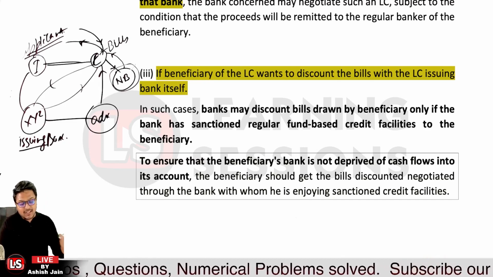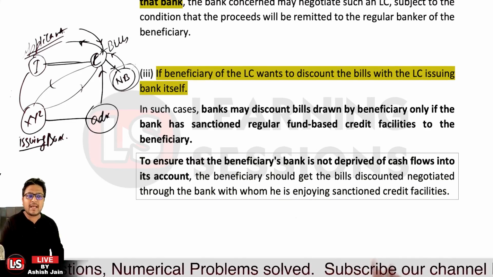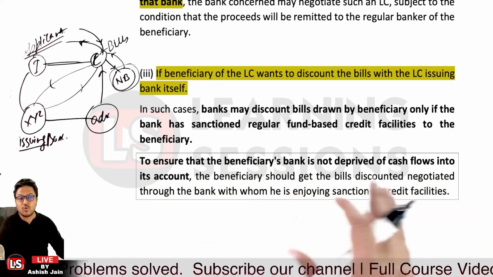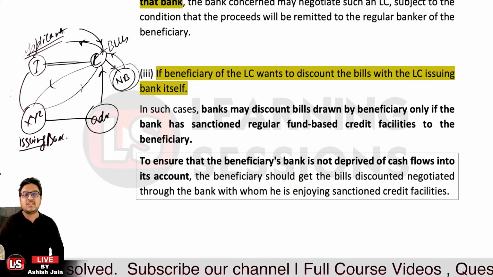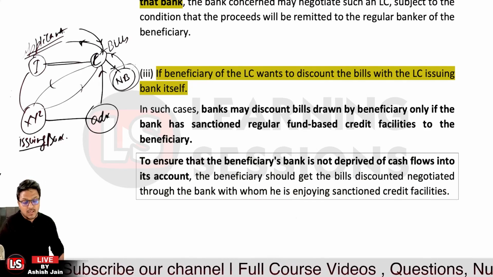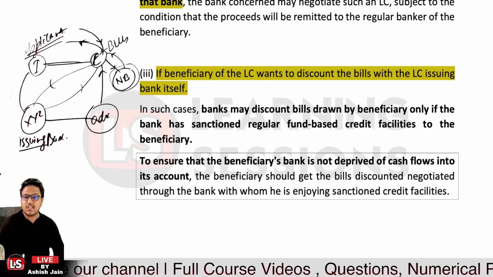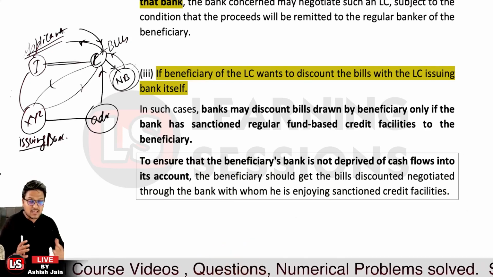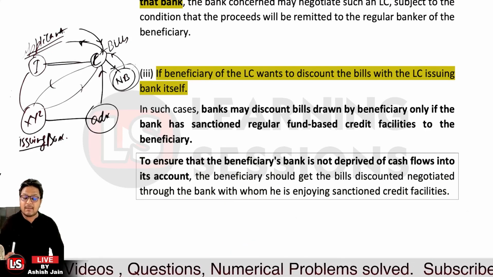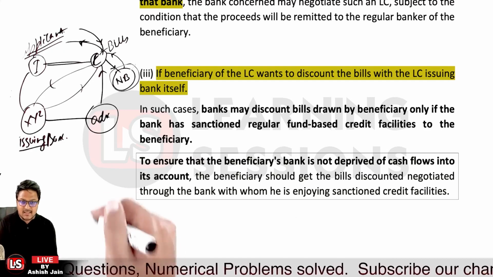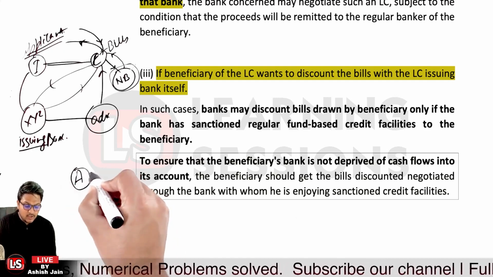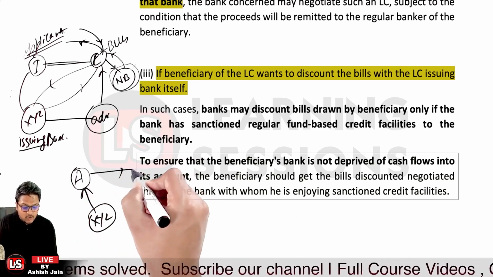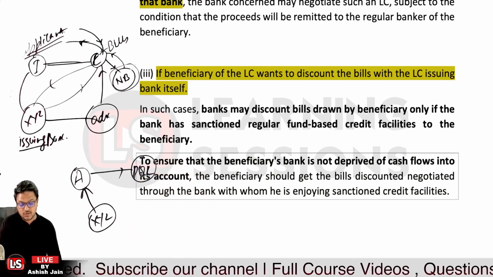And so as to ensure that the beneficiary's bank is not deprived of cash flows into its account, the beneficiary should get its bill discounted or negotiated through the bank with whom he is enjoying the sanctioned credit facility. Because whensoever a credit facility is allowed to a customer, it is to be kept in mind that the customer may have taken the working capital facilities from some other bank. Let's take the case that A's bills are going to be discounted. It has availed the working capital limit from XYZ bank, and further it went to bank PQR so as to discount the bills.